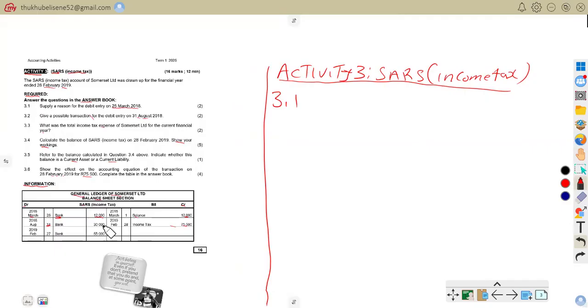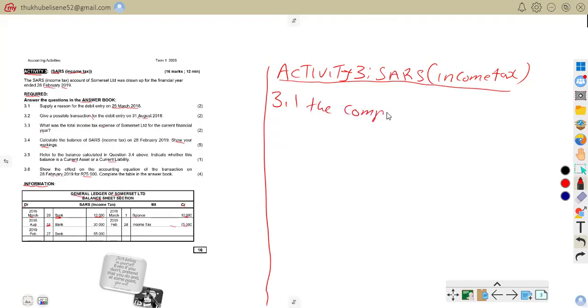When we debit SARS, we are reducing the amount owed, which is 12,000 on the credit side. Why? Because the company is paying SARS. So the reason is that the company paid the income tax of 12,000 that was owed from the previous financial year. That is our reason.